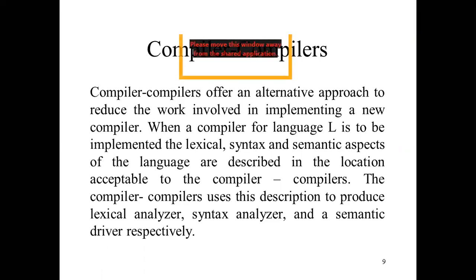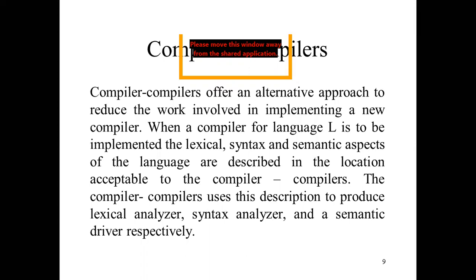So when a compiler for language L is to be implemented, the lexical, syntax and semantic aspects of the language are described in a notation acceptable to the compiler. The compiler uses this description to produce the lexical analyzer, syntax analyzer, and a semantic driver respectively. So the functions are same.